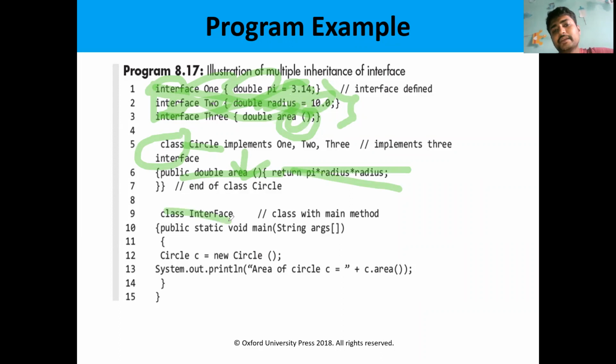Then I am creating another class with the main method. I am creating the object and accessing the method. So this is how you can implement the abstract interfaces. Simply, interfaces are nothing but constant values or abstract methods. In the C program we have some constant values.